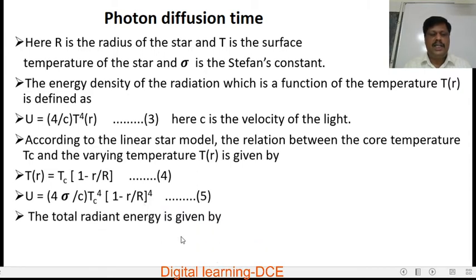The total radiant energy is given by E = ∫U dV.